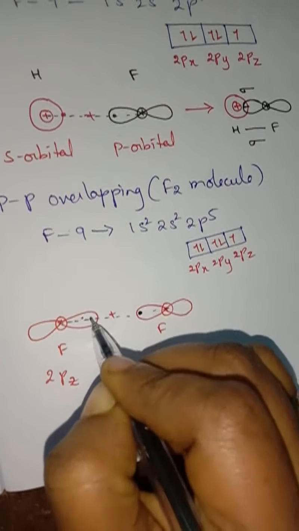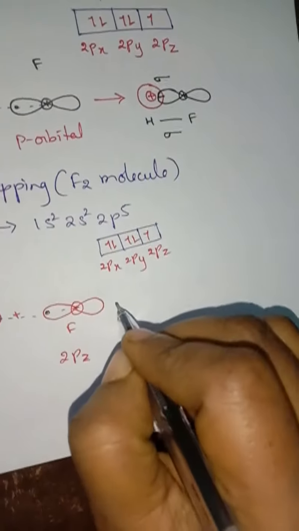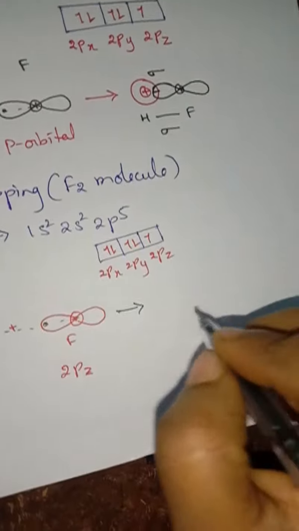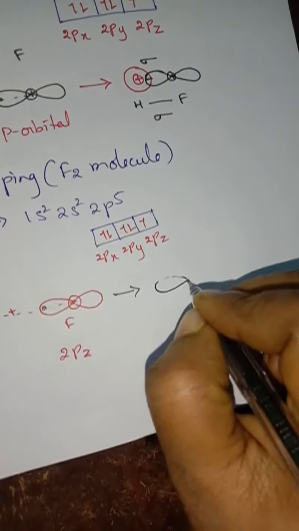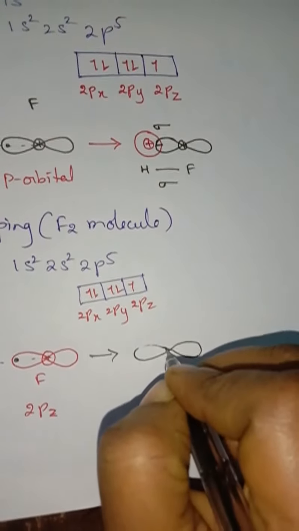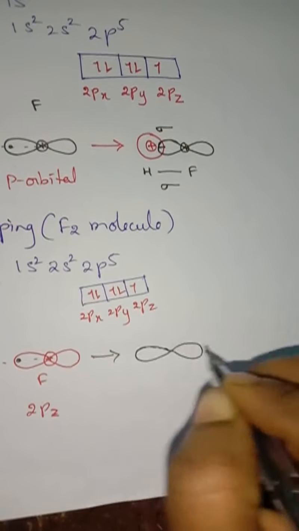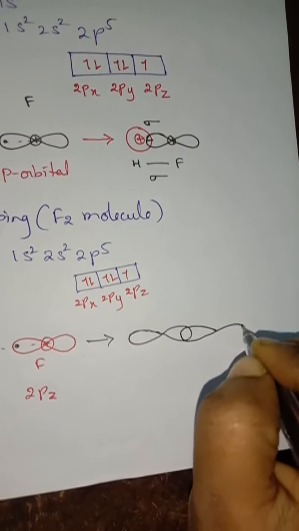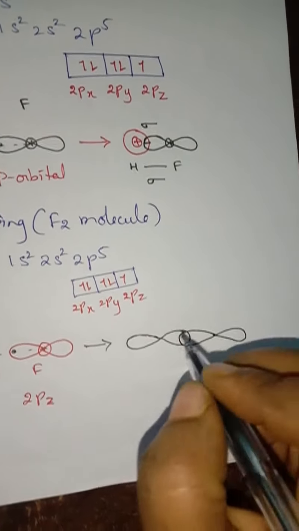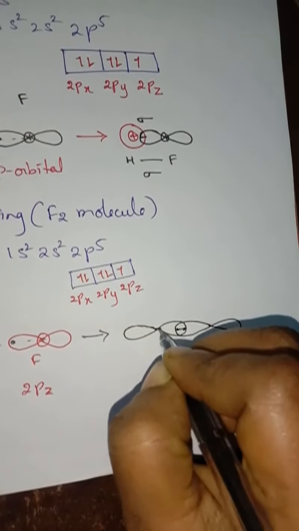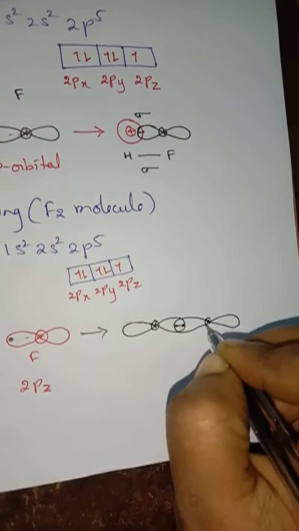Here one electron is present, here one electron is present. So what will it form? The structure will be like this. Understand children? From here one bond will be formed. These are the nuclei of the p orbitals.